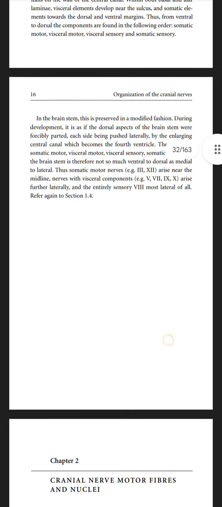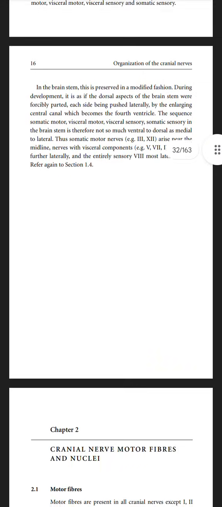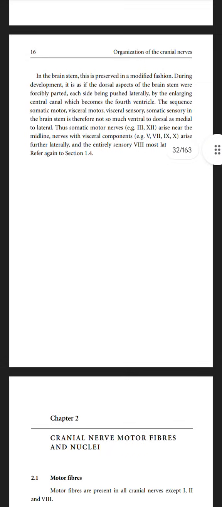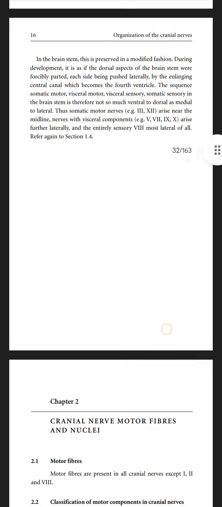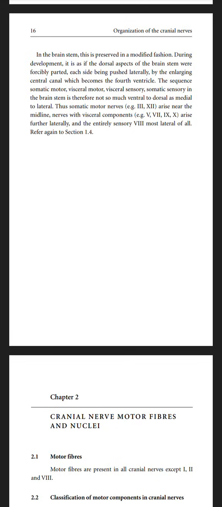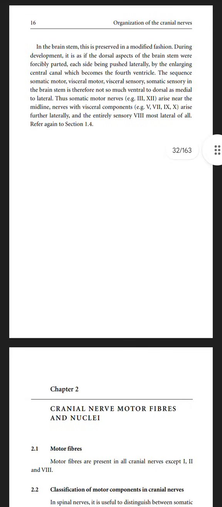In the brainstem, this is preserved in a modified fashion. It is as if the dorsal aspect of the brainstem were forcibly parted, each side being pushed laterally by the enlarging central canal, which becomes the fourth ventricle. The sequence somatic motor, visceral motor, visceral sensory, somatic sensory in the brainstem is therefore not so much ventral to dorsal as medial to lateral. The somatic motor nuclei arise nearest to the midline, with the visceral components arising further laterally, and the somatic sensory most lateral of all.